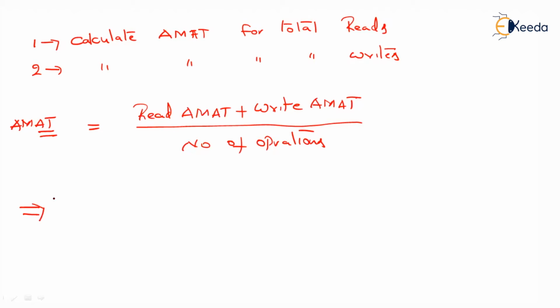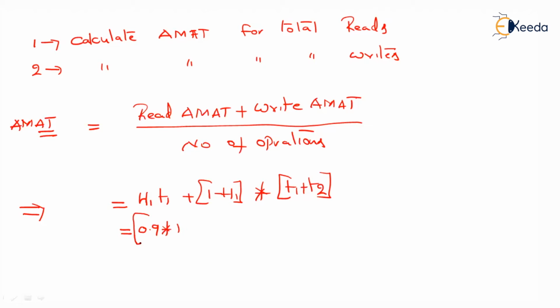Let us see. First, we calculate the average memory access time for the reads. So AMAT for reads is equal to H1 T1 plus (1 minus H1) into (T1 plus T2). What is H1? H1 is the same for both read and write, that is, the hit ratio of the cache, which is 0.9, into T1 equal to 1. Plus 1 minus H1, because in the case of a miss we go to main memory.